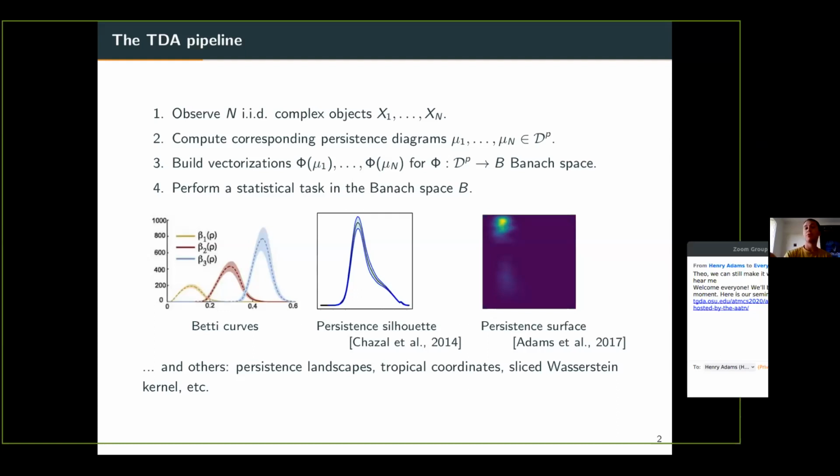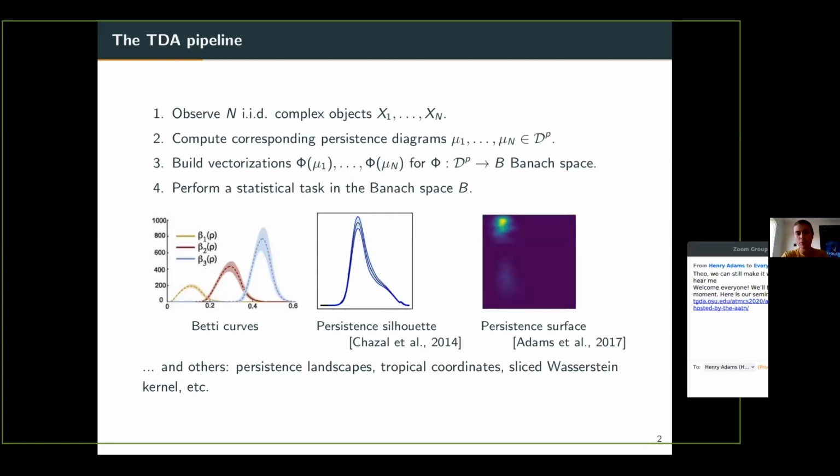And this is really nice actually, because a surface, if you discretize it, you have an image. And machine learning is very good for treating images. So this idea was introduced by a paper by Henry Adams and co-authors, but actually also by a lot of different papers at more or less the same time. And it can work very well in practice.